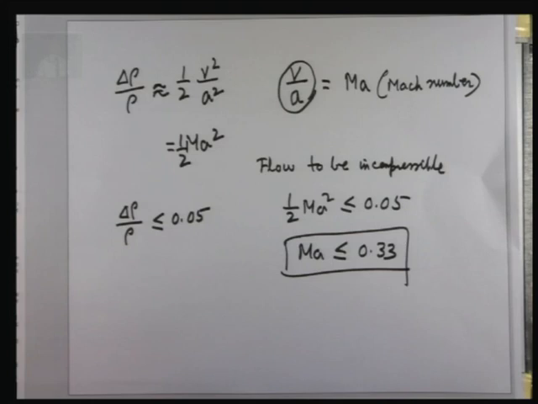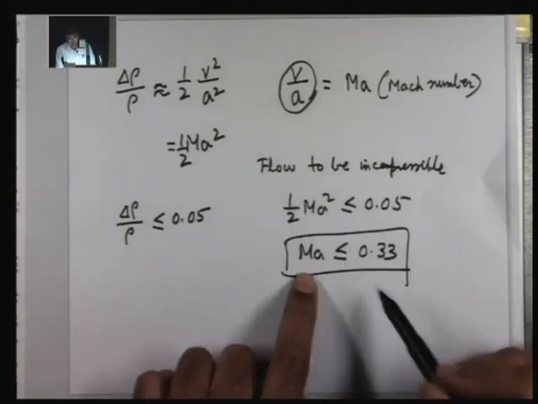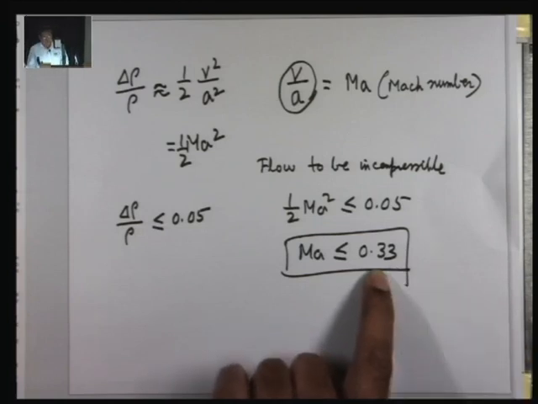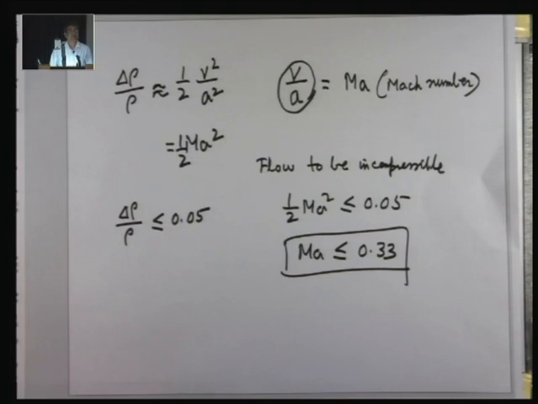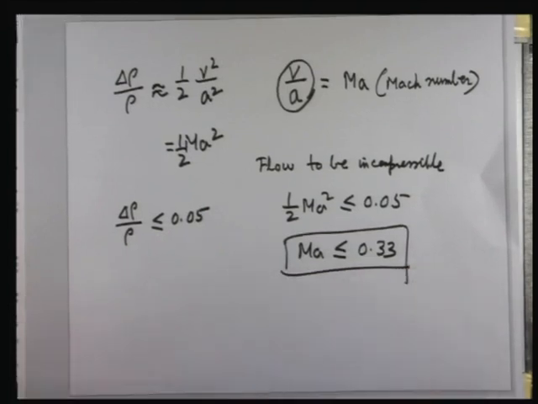Now it is obvious the bulk modulus of elasticity for liquid is very high. For water, I have shown that it is 2 into 10 to the power 6 kilonewton per meter square. So the velocity of sound is very large, so a very large velocity is required to make the Mach number more than 0.33 to make water compressible. If you take the velocity of sound through water and multiply it with 0.33, that large velocity is never encountered in practice.